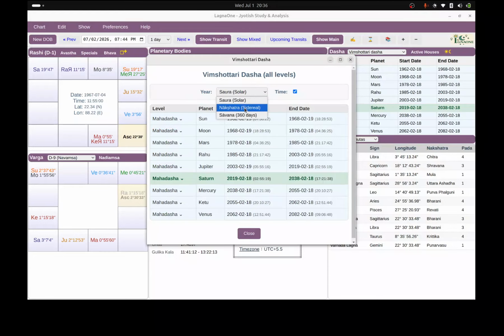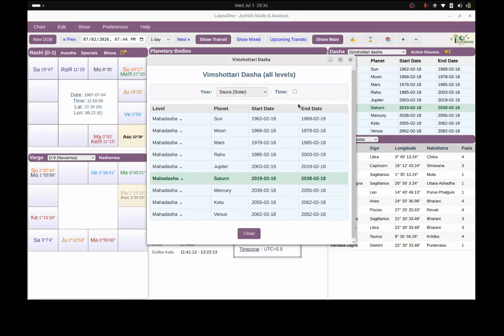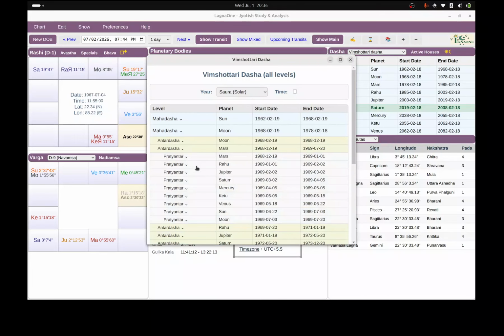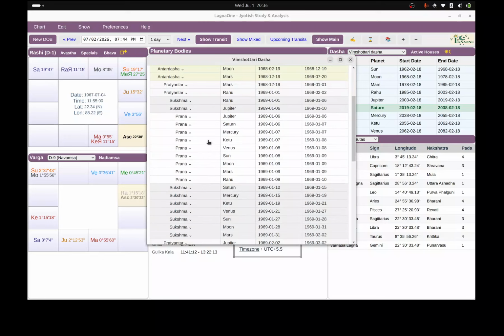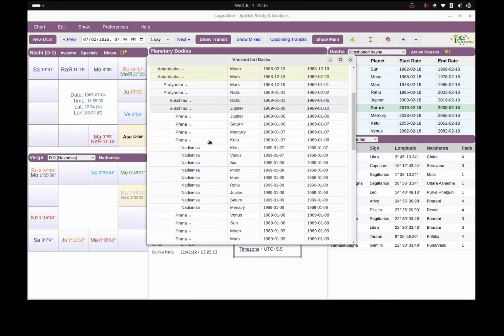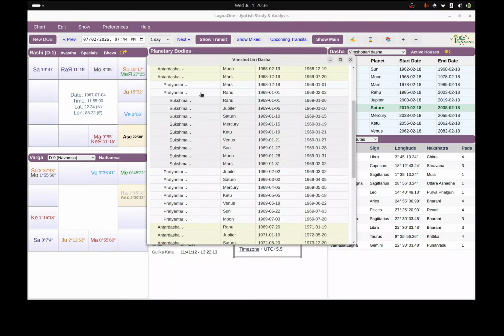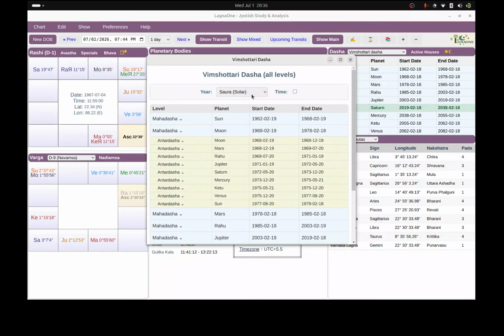You come here, you can change the year timing from Nakshatra Divas, which is slightly more than the tropical solar Saura Divas, which is 365.24 days a year. If you choose the fixed days, it changes the times. If you want to remove the clutter of the time, then you can just shut off the time here, and you can see all the 6 levels. 5 levels are here that everyone uses till Prana Dasha, and then there is one more level, the 6th Dasha, for Nadi Amsha. If you don't want to use it, don't use it. All 5 are otherwise provided for everyone to use. So this is the Dasha improvement.